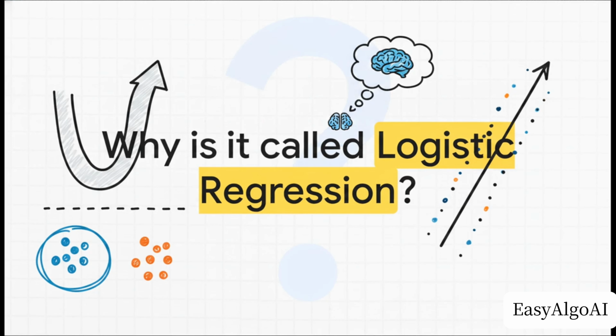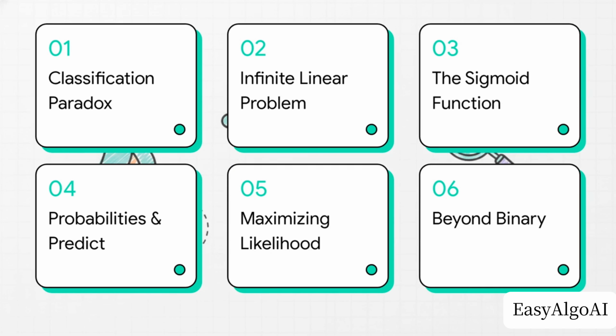So let's clear up the most common point of confusion right out of the gate, the name. If this algorithm is explicitly used for classification, meaning it categorizes data into discrete buckets, why in the world does it have the word regression in the title? Well, it's really just a historical hangover from statistics. The mathematical formulation looks incredibly similar to linear regression, but make absolutely no mistake, this is a classification algorithm through and through. Here's our roadmap for the math today.